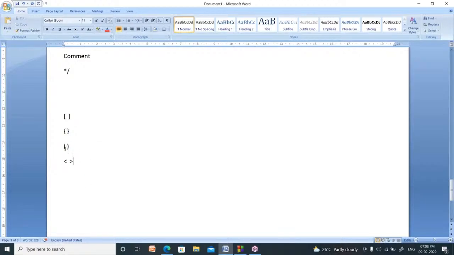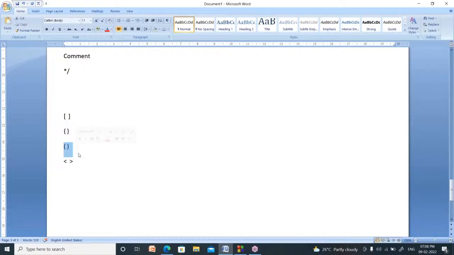After void main, you use this symbol. It indicates function. After main method, you use this one: open curly bracket and closing curly bracket. These two indicate the beginning of block or beginning of function, and ending of block or ending of function. These two, okay, I did not use in my program. These two represent the array. Array is a concept in C program. I will explain later, right? So these four types of brackets you can use.